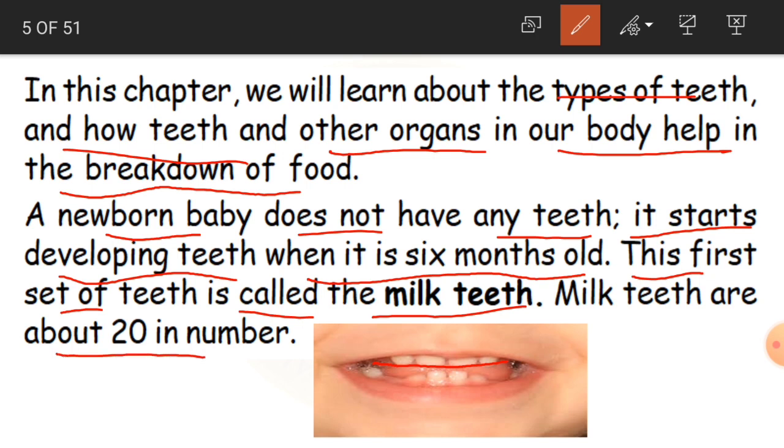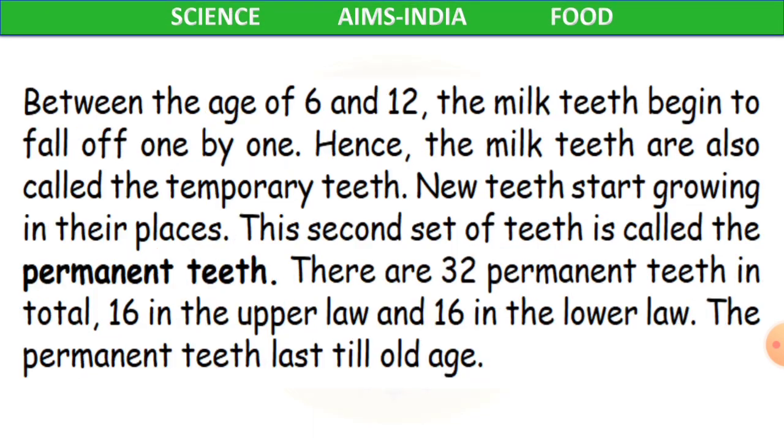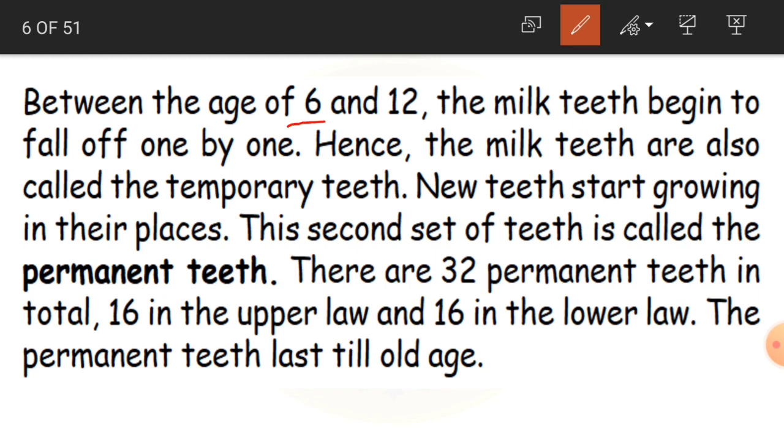So normally children will be having 32 teeth. But the first set of teeth for the children, which we call milk teeth, are about 20 in number. They are not 32, they are only 20. So upper and lower, probably 10 on the upside and 10 on the downside. Okay children, clear? And between the age of 6 and 12, what happens?